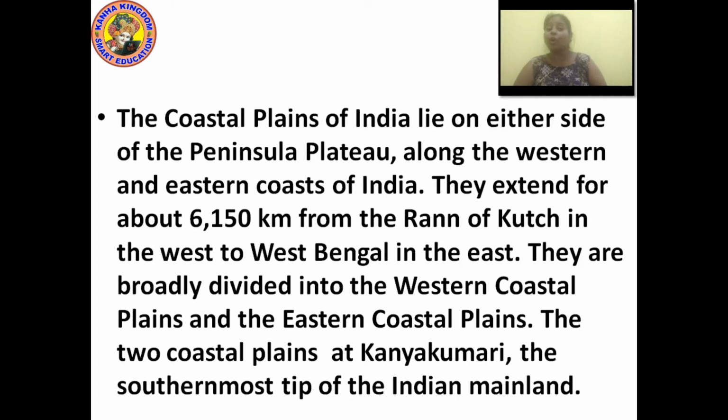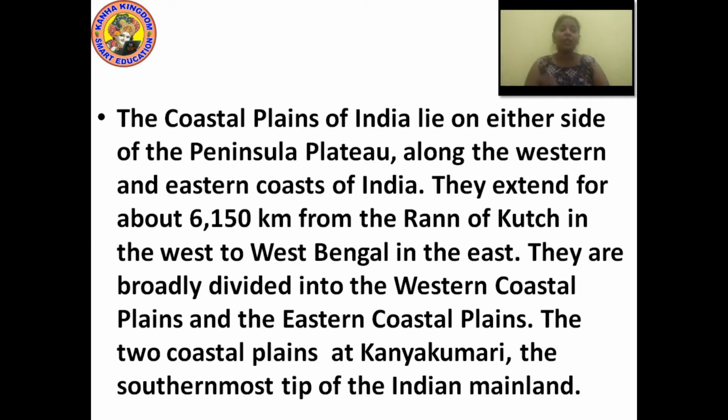They are broadly divided into two plains, the western coastal plain and the eastern coastal plain. The western coastal plain lies on the west side, nearby the Arabian Sea, and the eastern coastal plain lies on the east side of India, nearby the Bay of Bengal.